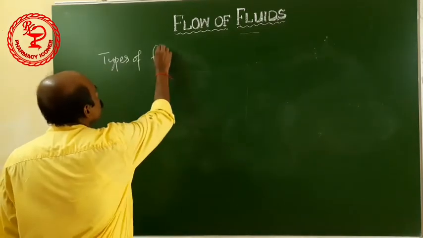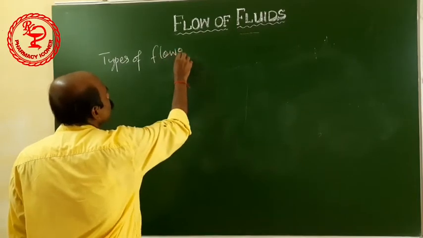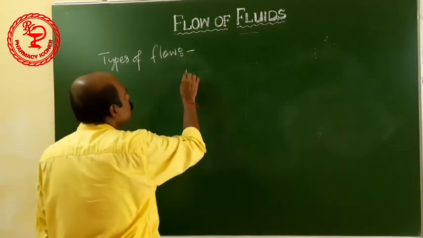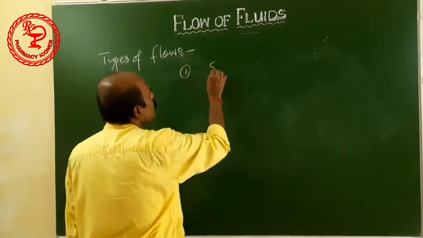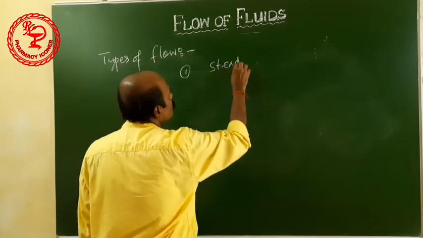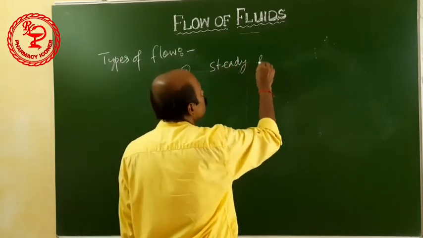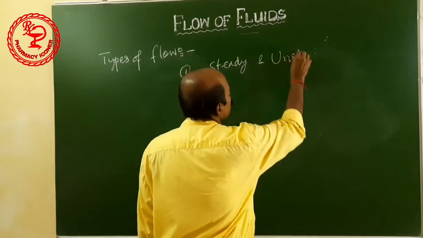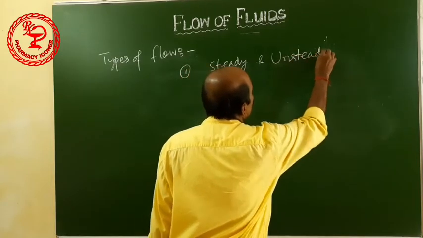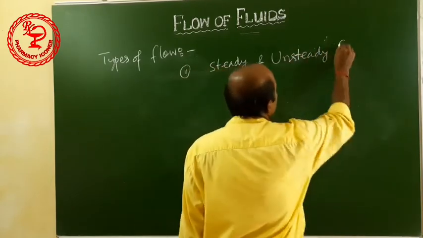Types of flow. Number 1, steady and unsteady flow.